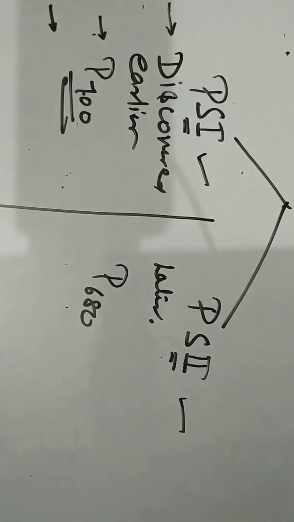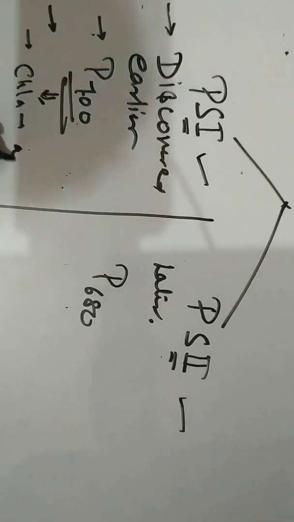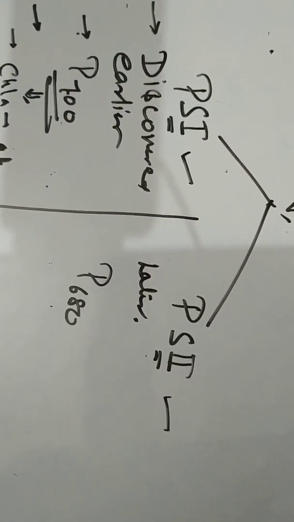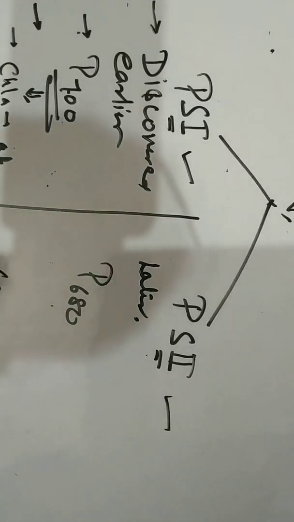What is that? P700 means a form of chlorophyll A that shows the peak absorption at 700 nanometer. So the light which is being absorbed by the chlorophyll A is at maximum at your 700 nanometer. Is it clear? The P680 shows maximum peak absorption at 680 nanometer.